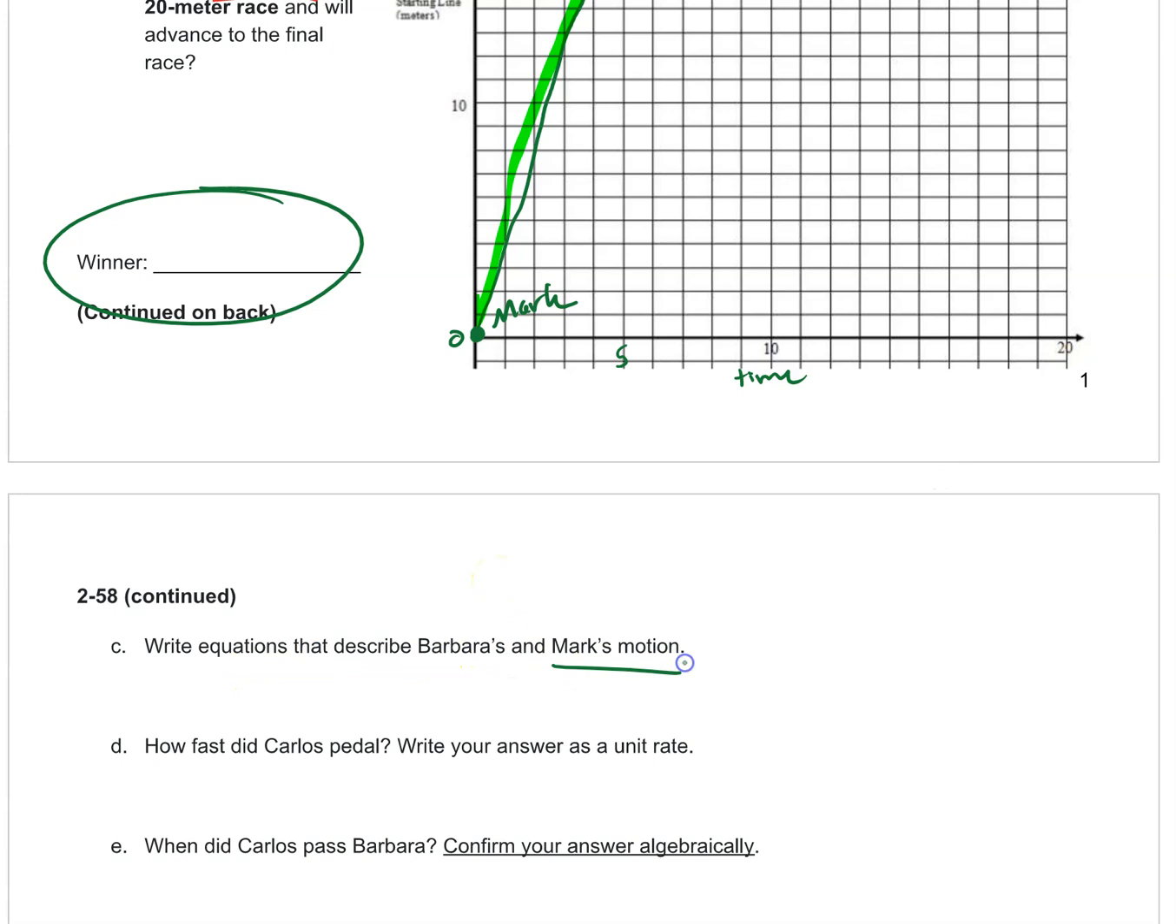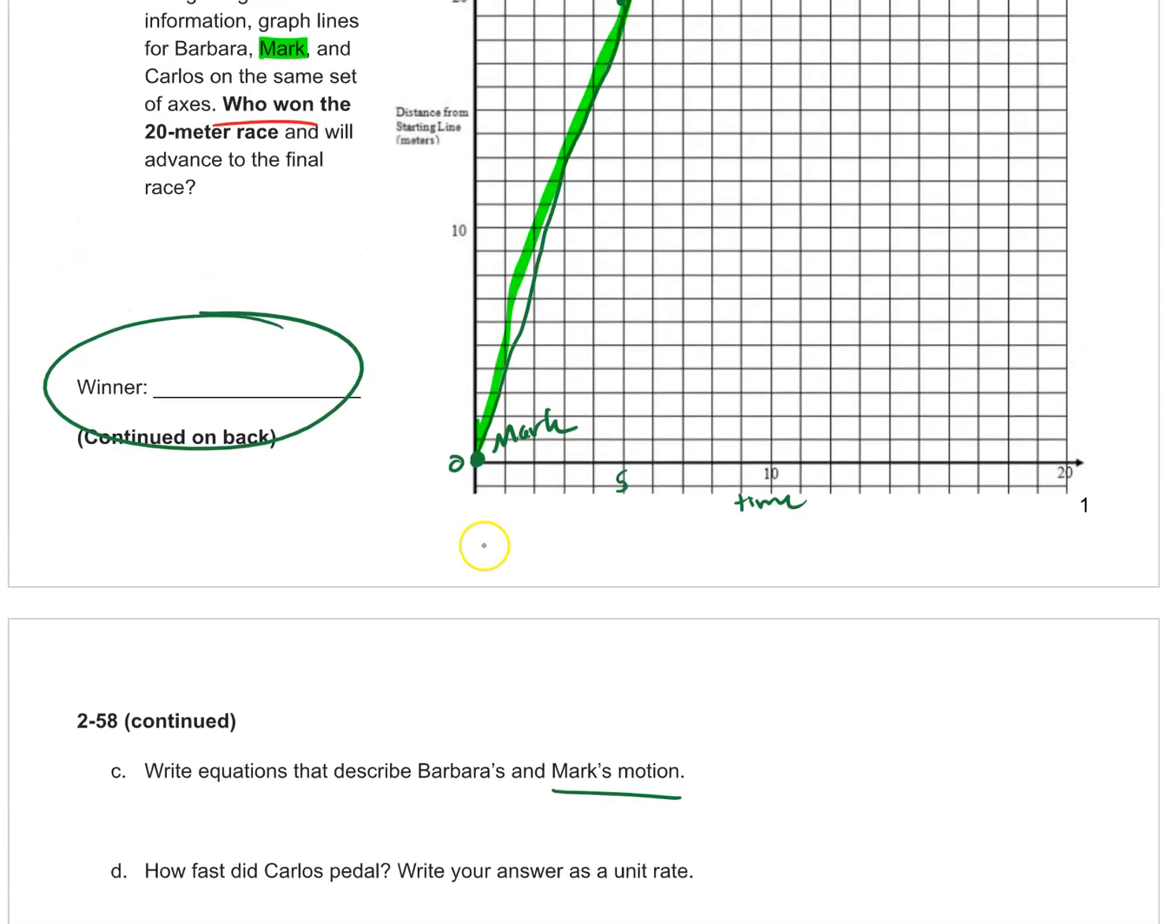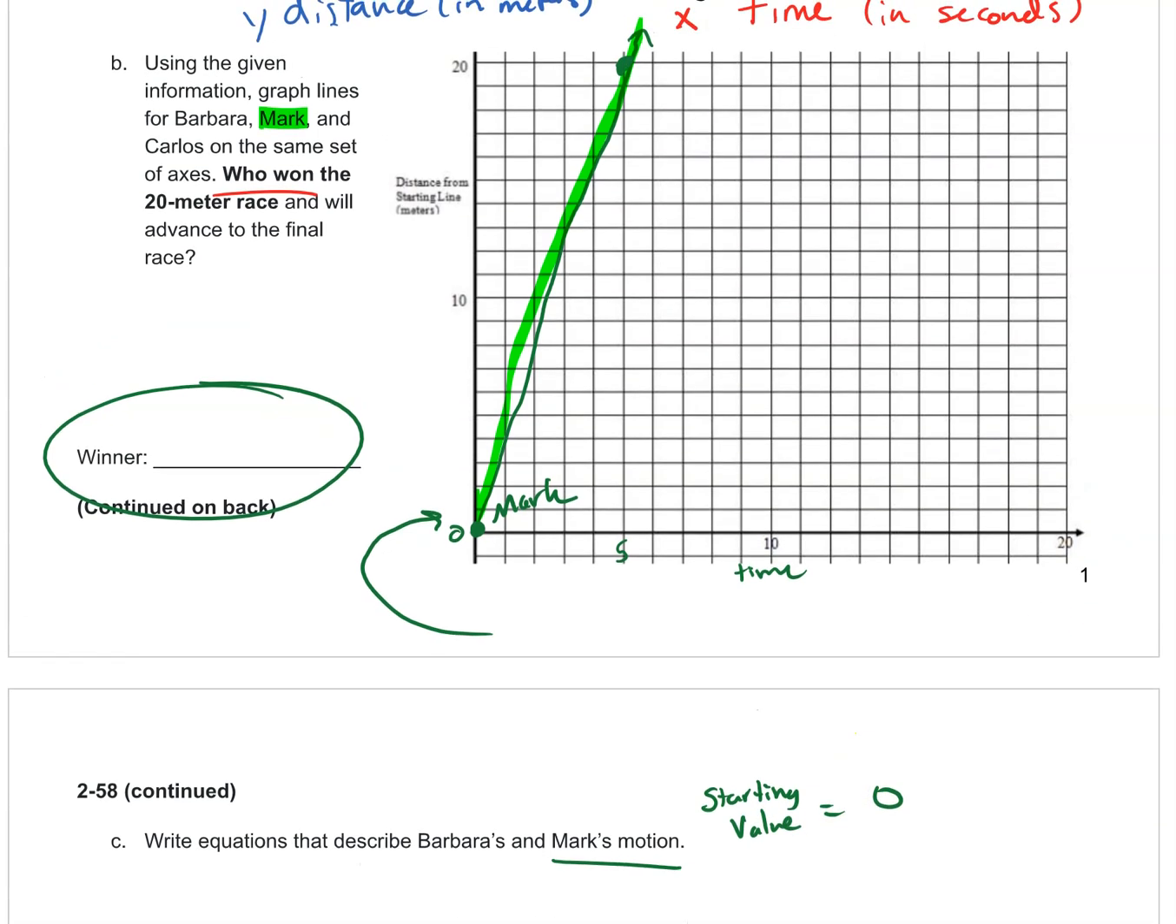So again, I'll just do Mark. So Mark had a starting value of 0. Now let's find the growth. I'm going to draw a very large slope triangle. If you want to find slope or growth on the graph, you draw a slope triangle. Now, apologies, I can't use a ruler on my computer. Hopefully yours is straighter than mine. So the rise, or delta y, is 20. And the run, or delta x, is 5.